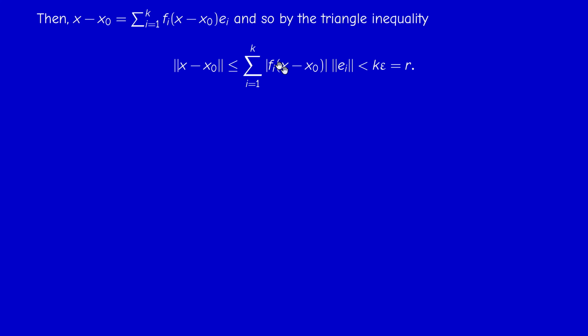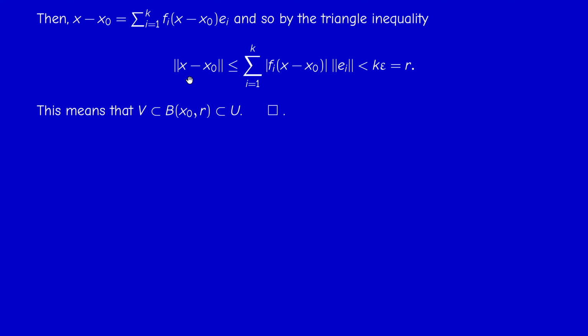And since x belongs to this weak neighborhood, we said that |f_i(x − x0)| is less than epsilon. So all the terms are less than epsilon. I have k terms, so the summation will be strictly less than k epsilon, which is r. And therefore, x belongs to the ball of center x0 and radius r. Therefore, V is contained in U.